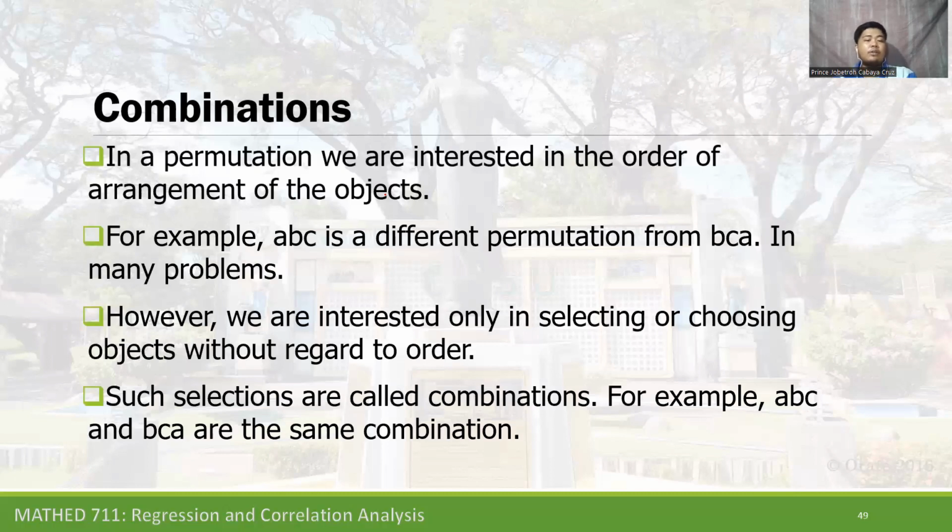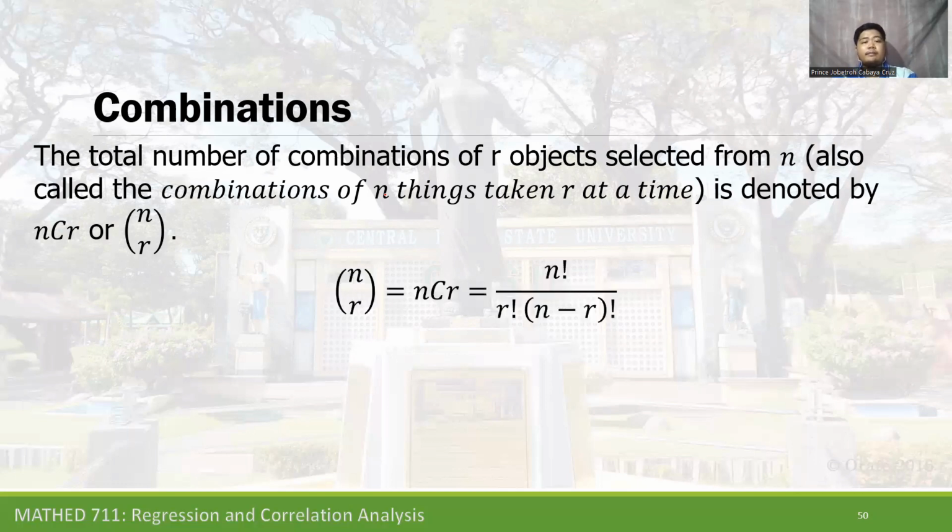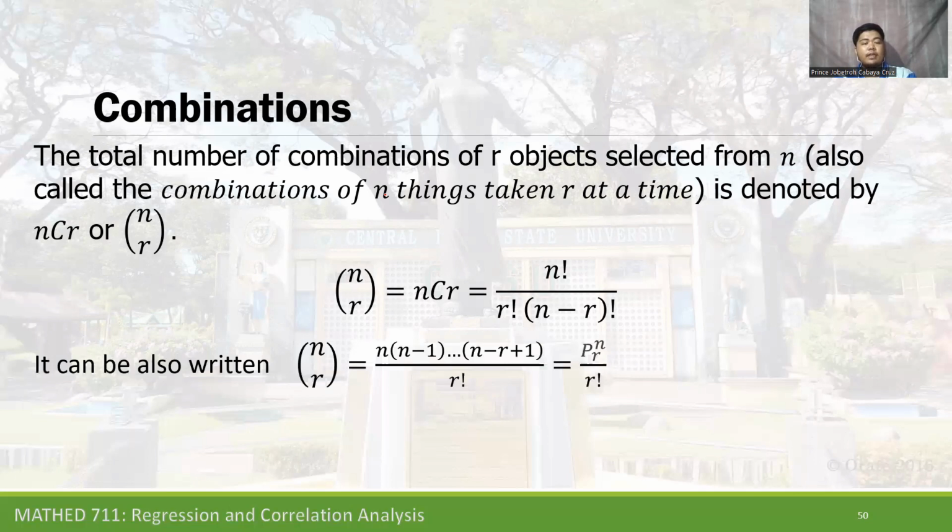Such selections are called combinations. For example, ABC and BCA are the same combination, as I said before. The total number of combinations of r objects selected from n, also called the combination of n things taken r at a time, is denoted by nCr or n sub r. nCr is equal to n factorial divided by r factorial times n minus r factorial.